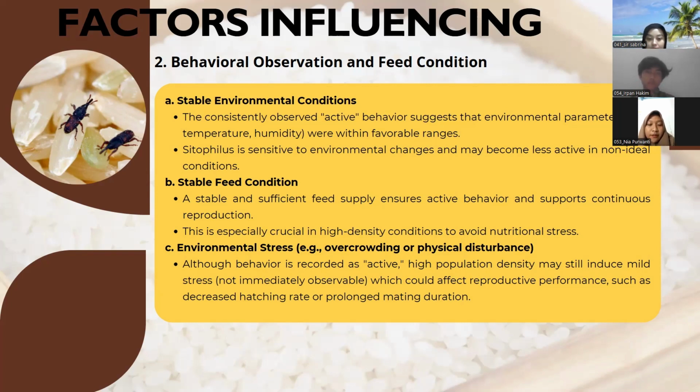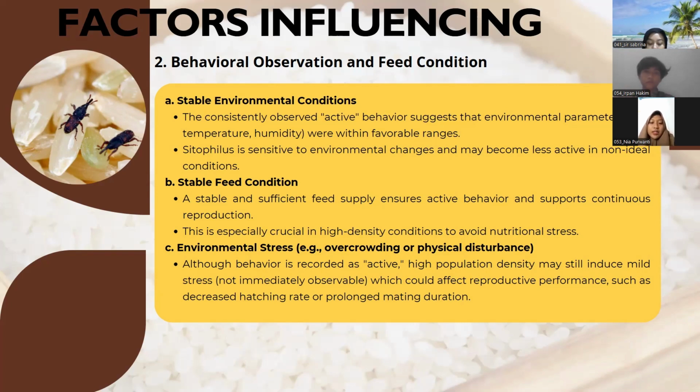Firstly, the stable environmental condition. The consistently observed active behavior suggests that the environmental parameters, for example the temperature and humidity, were within favorable ranges. And the Cytopilus is sensitive to environmental change and may become less active in non-ideal conditions, like in the containers.